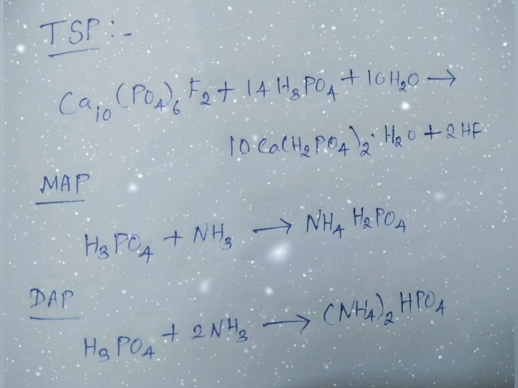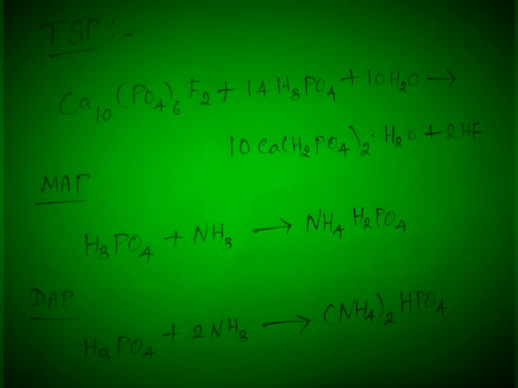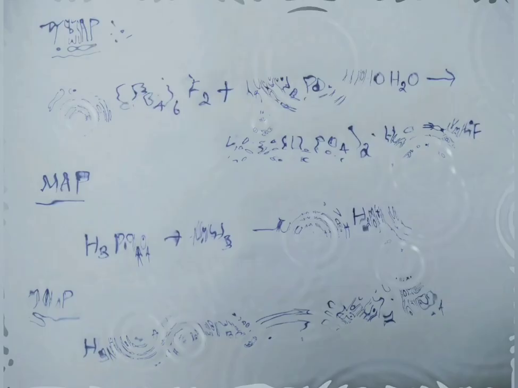Triple superphosphate is produced by reacting rock phosphate with phosphoric acid. It is a highly concentrated phosphatic fertilizer.